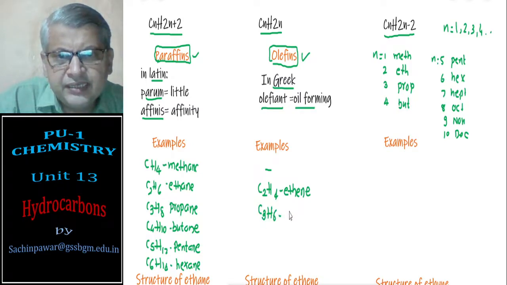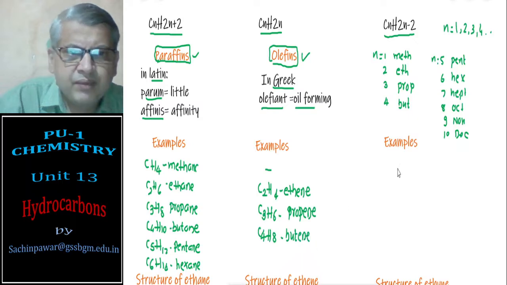C3H6 is propene. C4H8 butene, and so on.